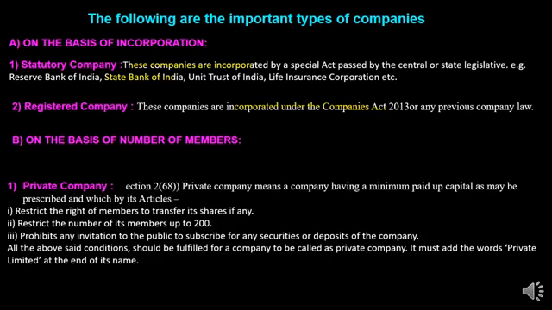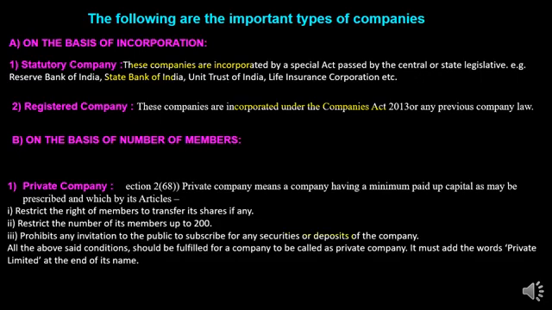A private company has minimum paid up capital as may be prescribed, and its articles restrict the right of members to transfer shares. As I have already told you, a private company cannot transfer its shares. The maximum number of members in a private company is 200, and it prohibits any invitation to the public to subscribe to any security or deposit of the company.